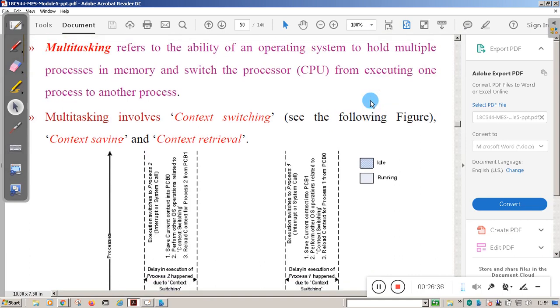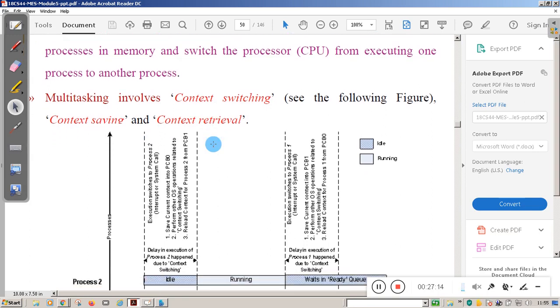So here, multitasking means more than one task. It is the ability of the operating system to run more than one task or hold multiple processes in the memory, and it will switch the processor from one executing process to another process. And it is also called context switching. When the CPU switches from one process to another process, it is known as context switching. Context switching has context saving and context retrieval. Context switching is nothing but moving from one process to another process, which contains context saving and context retrieval.